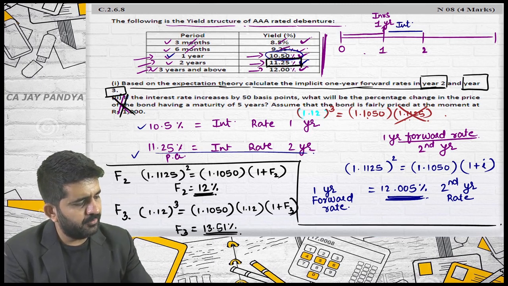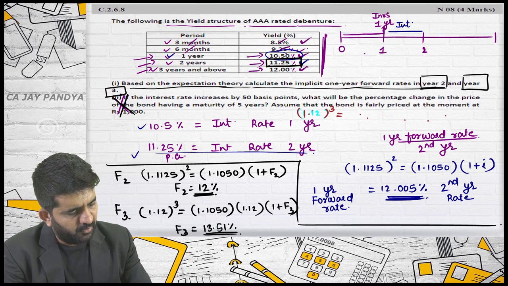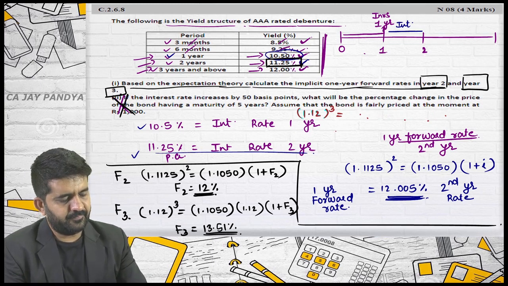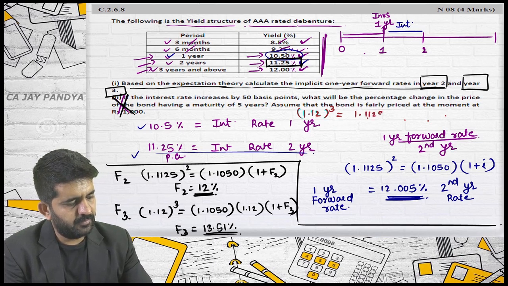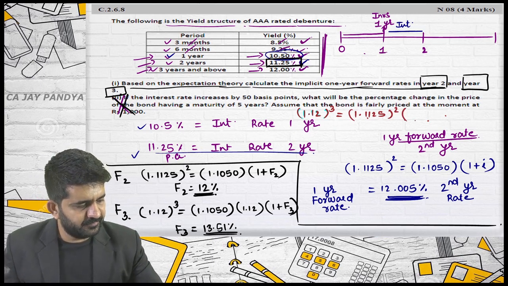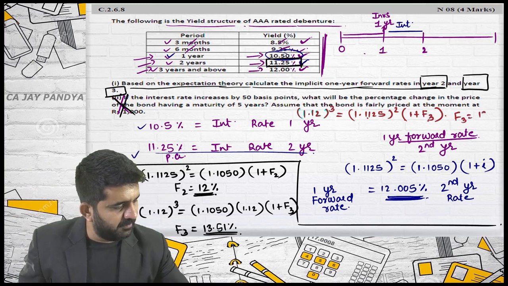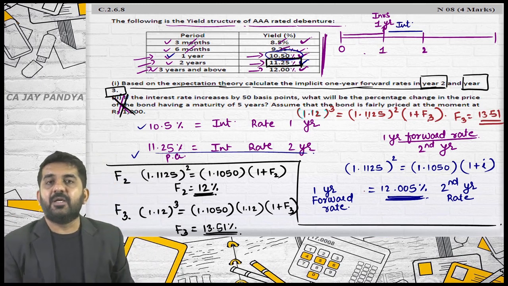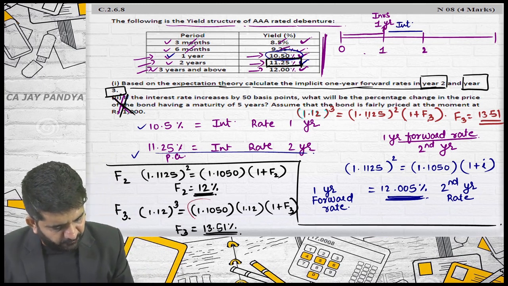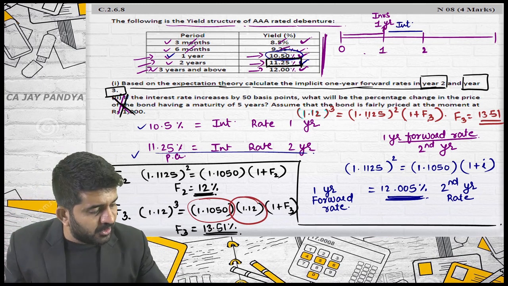Yes, Mehak is helping me out. Yes, tell me. LHS is same, 1.12 raised to 3, and RHS is 1.1125 raised to 2. That is the rate for 2 years period. Exactly. Is it alright? This can be done. And then it is 1 plus interest rate, that is forward rate for third year. And believe me, in this case also, F3 will be coming 13.51.